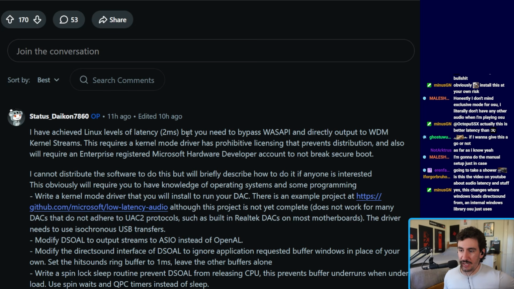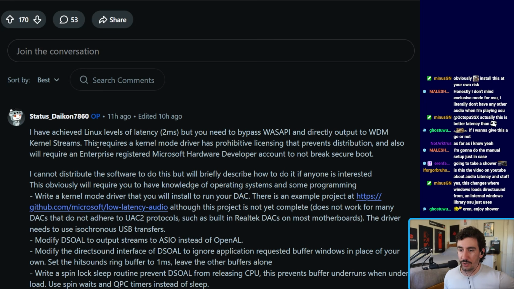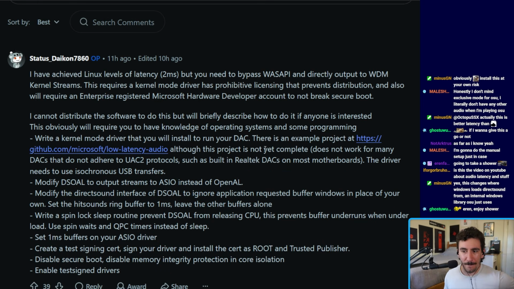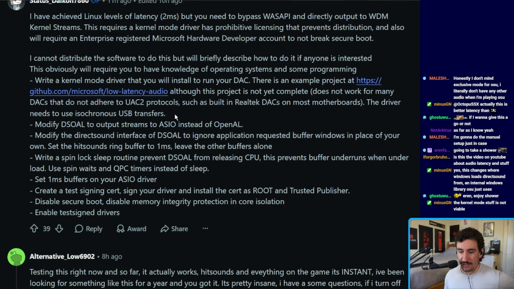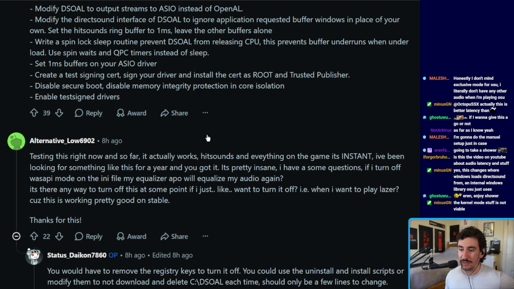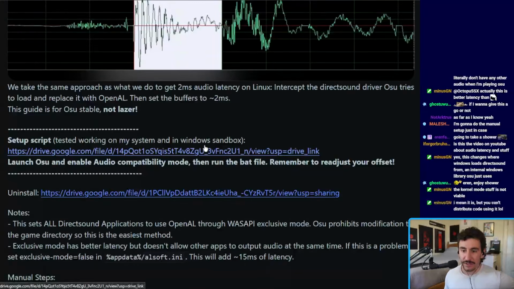Linux levels of latency. We need to bypass Wasapi and directly output to WDM kernel streams. Kernel mode driver has prohibitive licensing that prevents distribution, and also will require an enterprise-registered Microsoft hardware developer account to not break secure boot. Okay, that's wild. This is also wild. Changes where Windows loads direct sound from, an internal Windows library Osu just uses. This is cool as hell. This is wild. There's a setup script and there's an uninstall script.